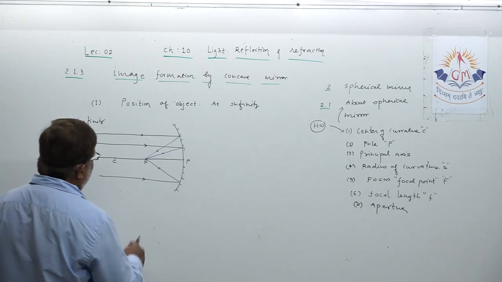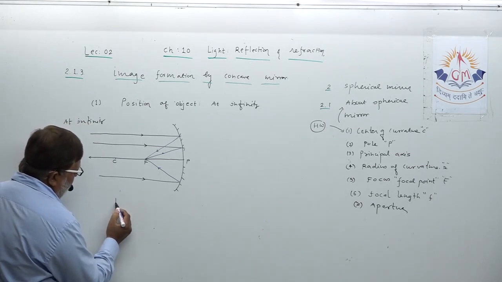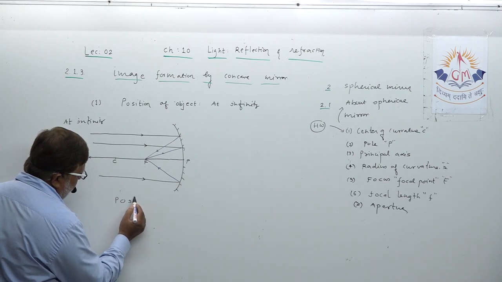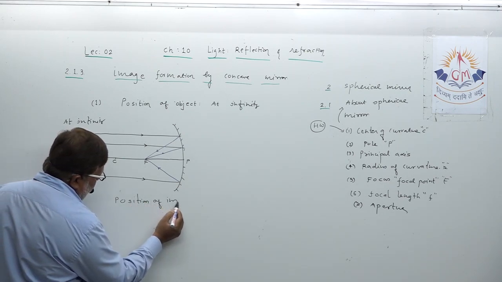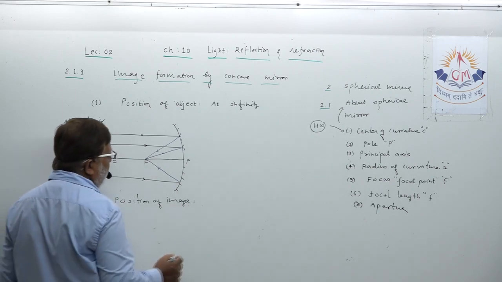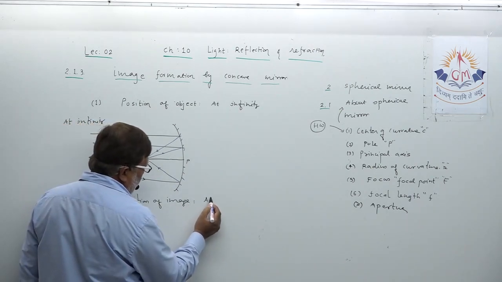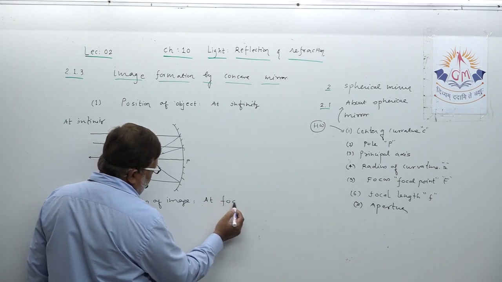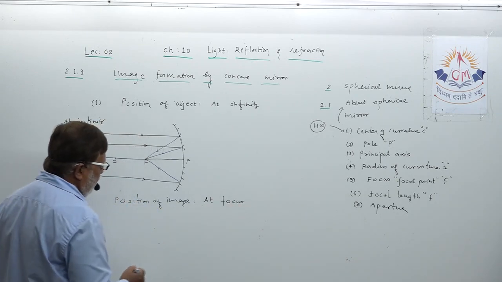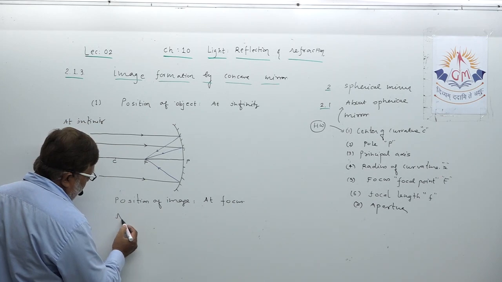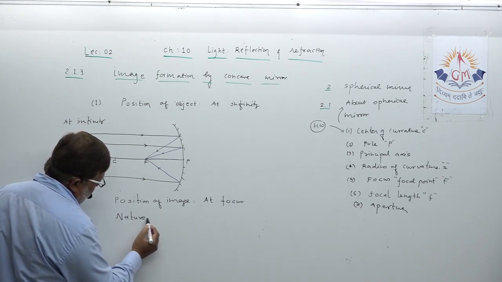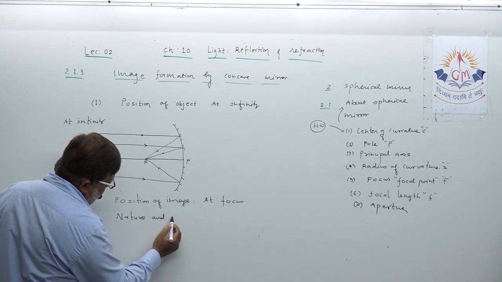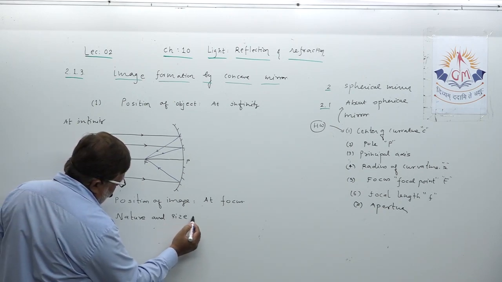So what you can write? Position of image. At focus. The image will be exactly obtained at focus. And then, dear student, nature and size of image.